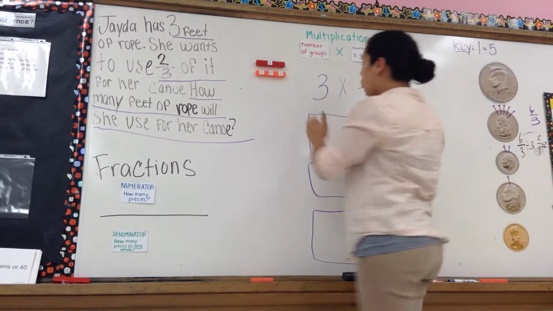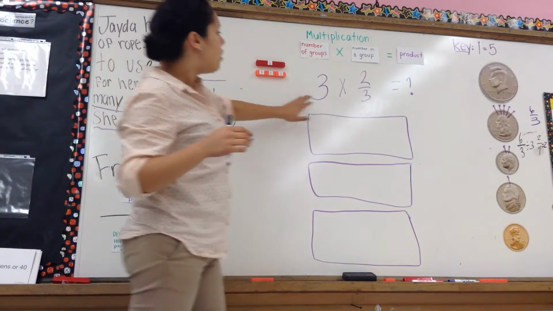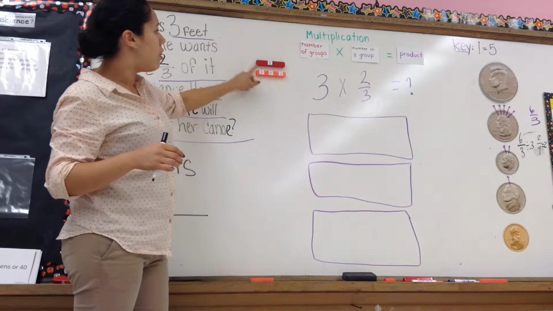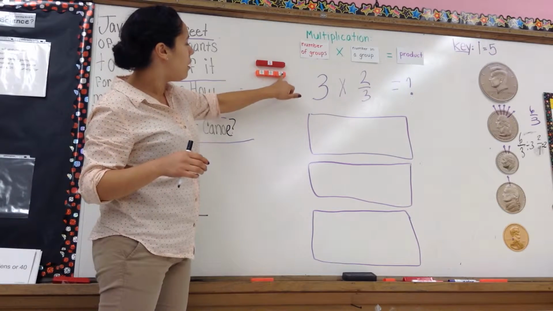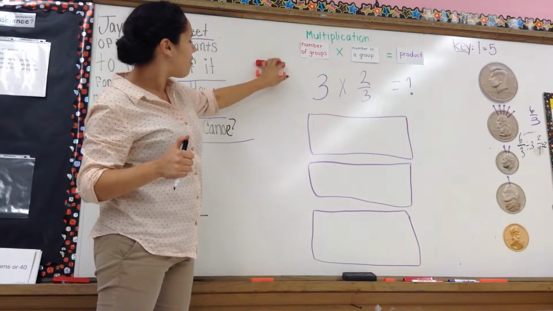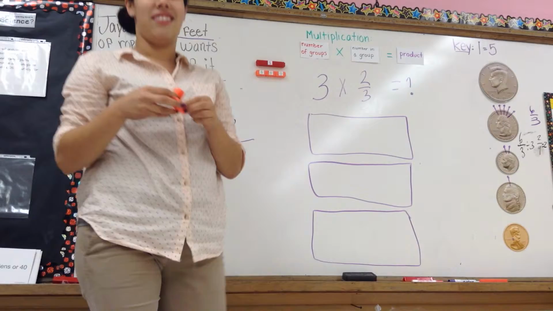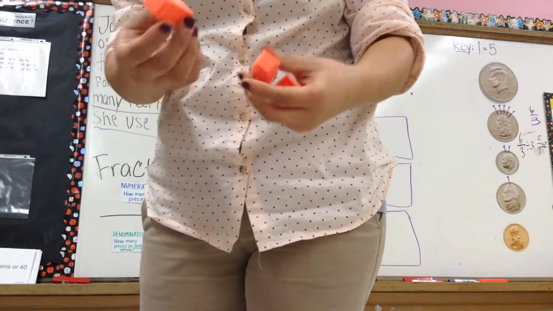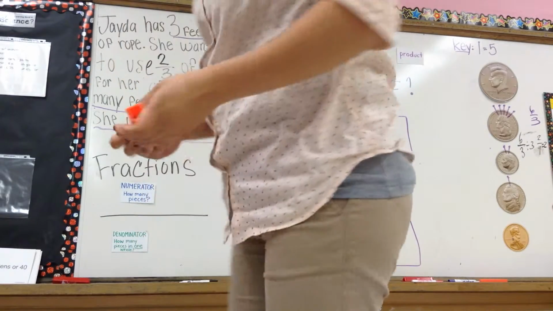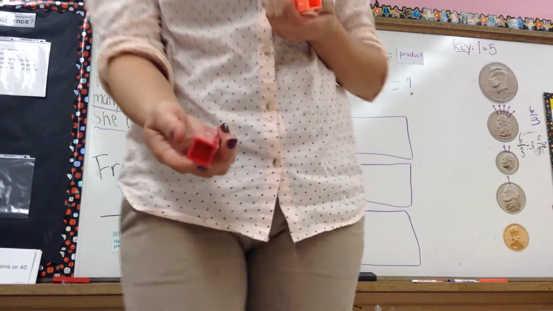But before we get started with these 3 groups, let me show you that 3/3 equals 1. That 1, 2, 3 pieces make 1 whole. Can you agree with me? 1, 2, 3. 3 thirds equal 1 whole.